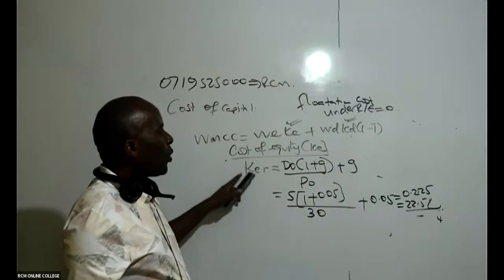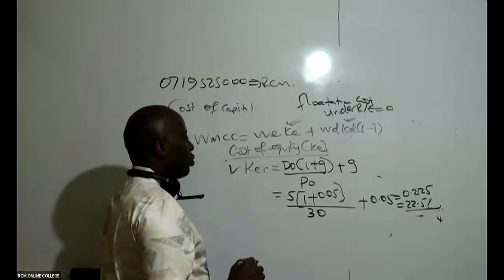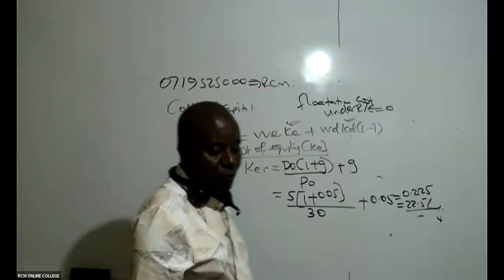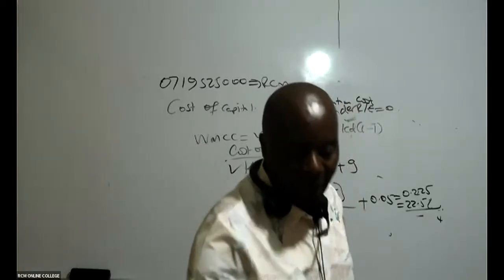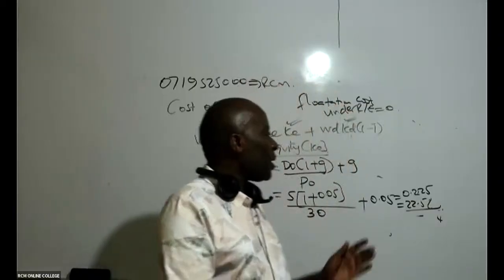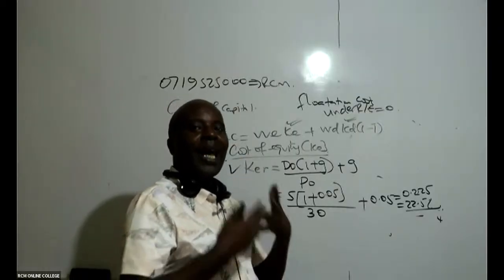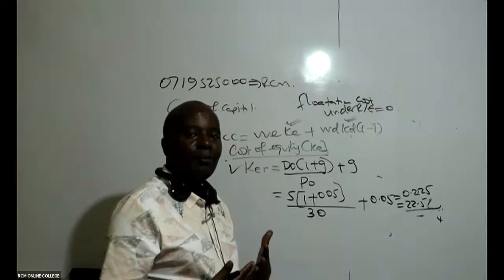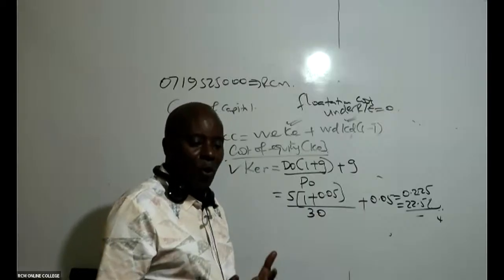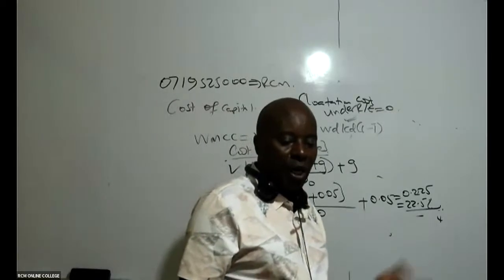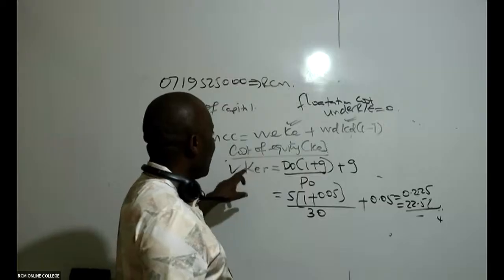I will have to get the cost of equity, retained earnings, very, very important. And then I must get the cost of equity, ordinary shares. So I must come here now. Remember, I'm doing this simply because I'm getting WMCC. Otherwise, if it was WACC, I would not have computed the cost of equity, retained earnings. I would have straight away gotten the cost of equity, ordinary shares only. But because it is weighted marginal cost, the two of them are relevant.